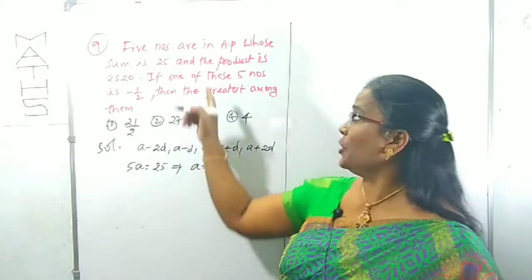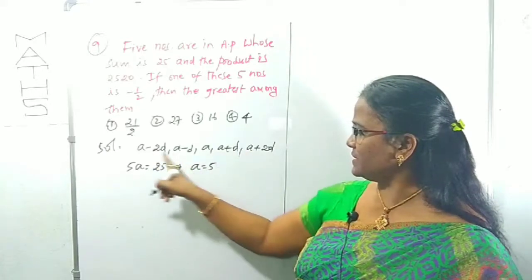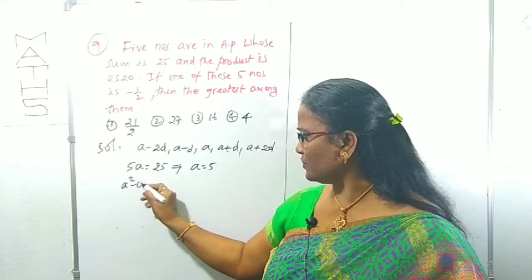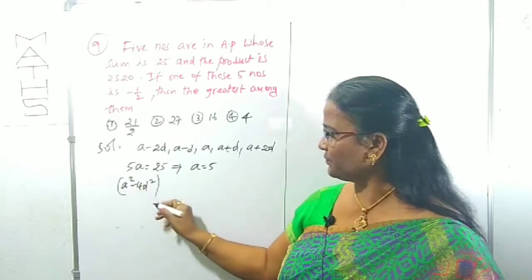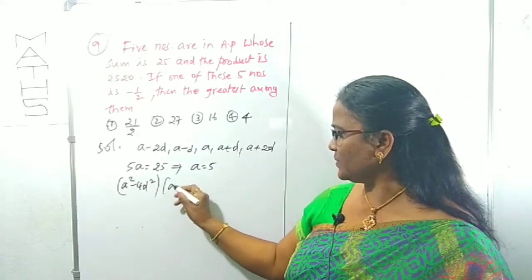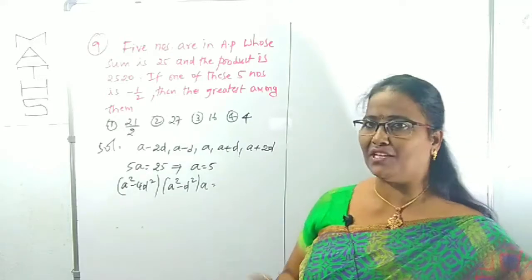And also what is given? The product of these 5. Taking the product, a minus 2d into a plus 2d is a square minus 4d square, right? Into a minus d into a plus d, that is a square minus d square, into this a additionally, that you also have to write.